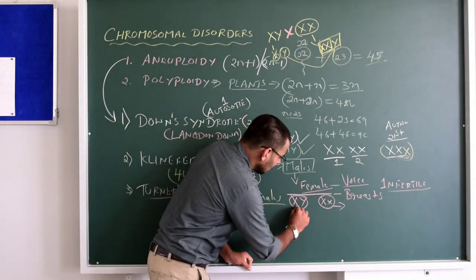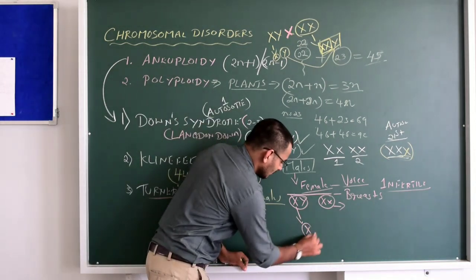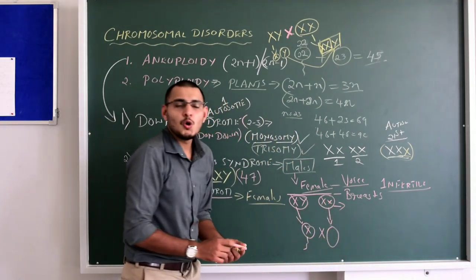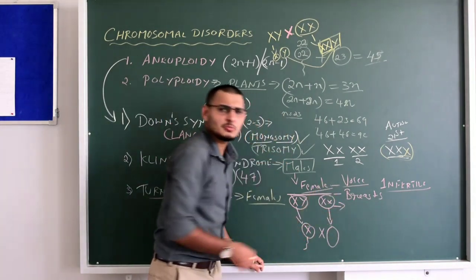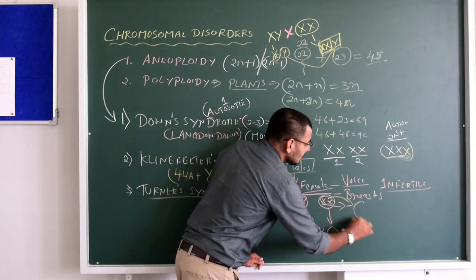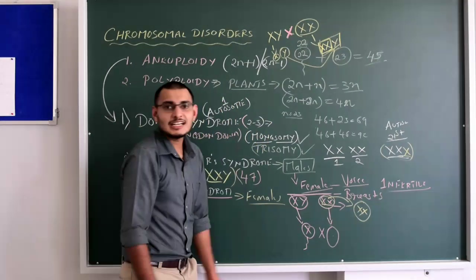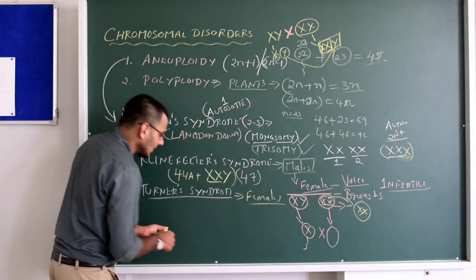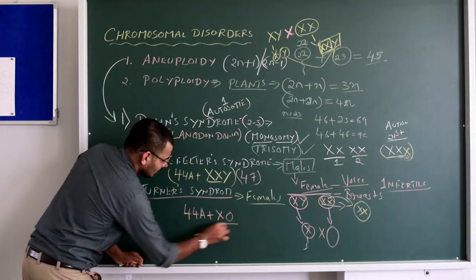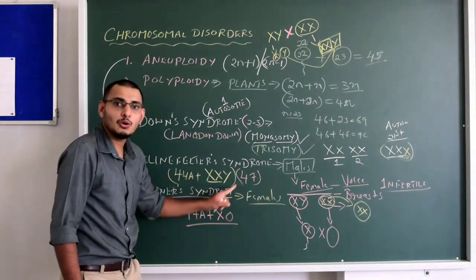Okay, so let us predict that this X now enters, that is that sperm which is containing X chromosome. Now it fuses with the ovum, where the ovum doesn't contain any X chromosome. There is no X chromosome here. What happened to that X chromosome? Because they failed to segregate and it might have moved to another gamete. And this particular gamete doesn't receive any X chromosome. That's it. So what is actually the karyotype? The karyotype will be 44A plus X0.